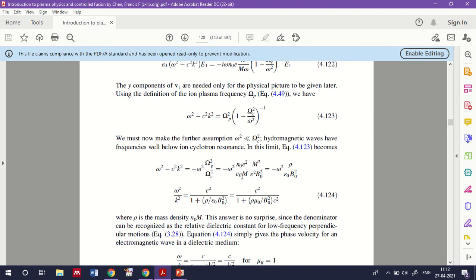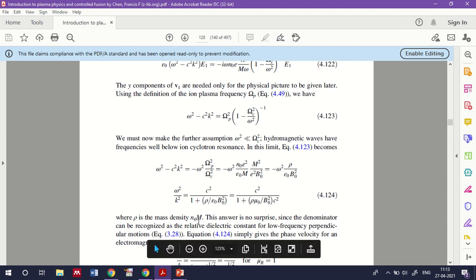Rho is the mass density, which is actually n0 into m. So n0 m we treat as the mass density.